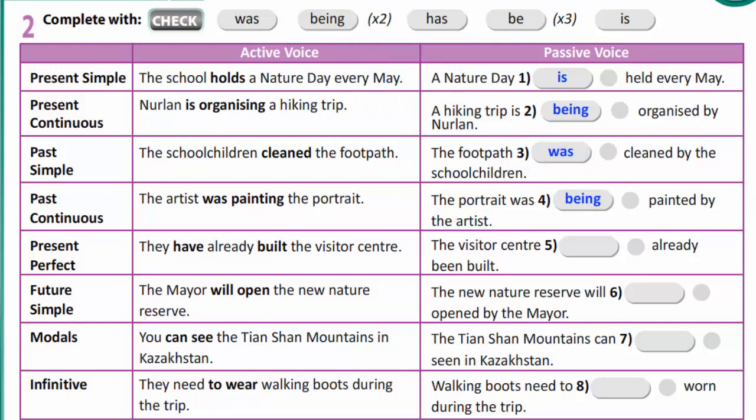Present perfect. They have already built the visitor center. The visitor center has already been built. Future simple. The mayor will open the new nature reserve. The new nature reserve will be opened by the mayor. Modals. You can see the Tian Shan Mountains in Kazakhstan. The Tian Shan Mountains can be seen in Kazakhstan. An infinitive. They need to wear walking boots during the trip. Walking boots need to be worn during the trip.